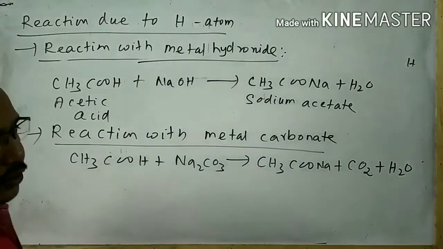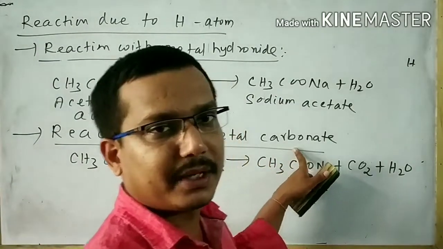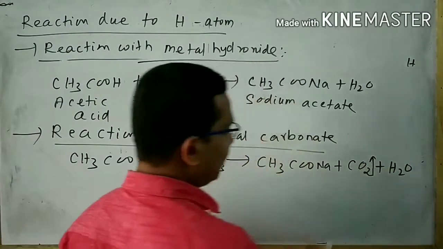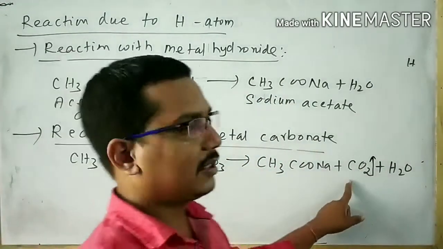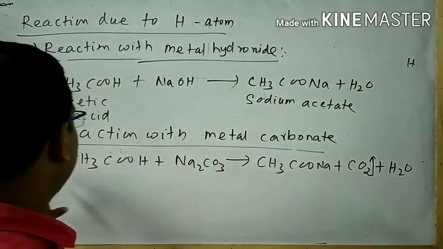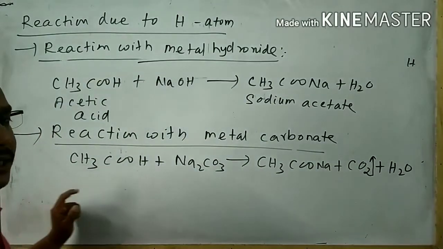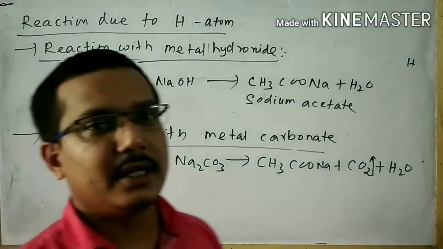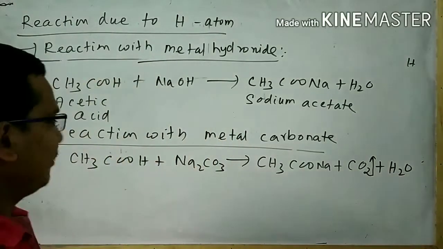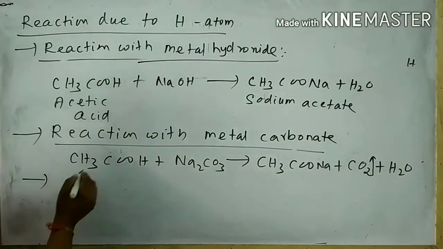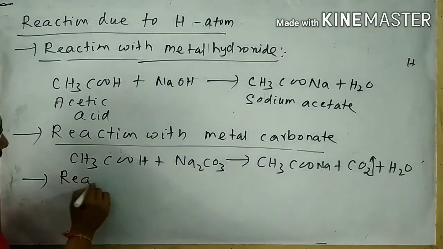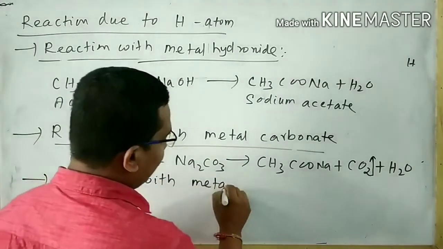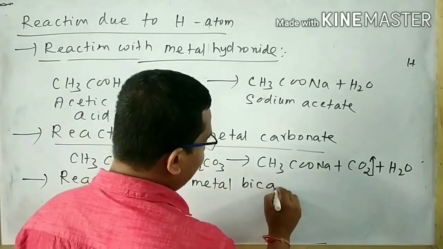This reaction is used for the test of the presence of carboxylic acid. Here CO2 gas is released. Due to the release of CO2 gas, we can easily identify the presence of carboxylic acid. So this type of reaction is used for the detection of carboxylic acid. Also we can think about another reaction with metal bicarbonate.